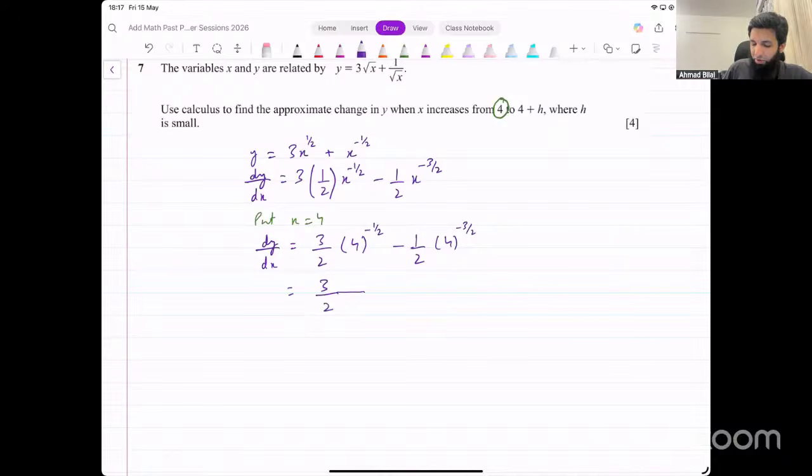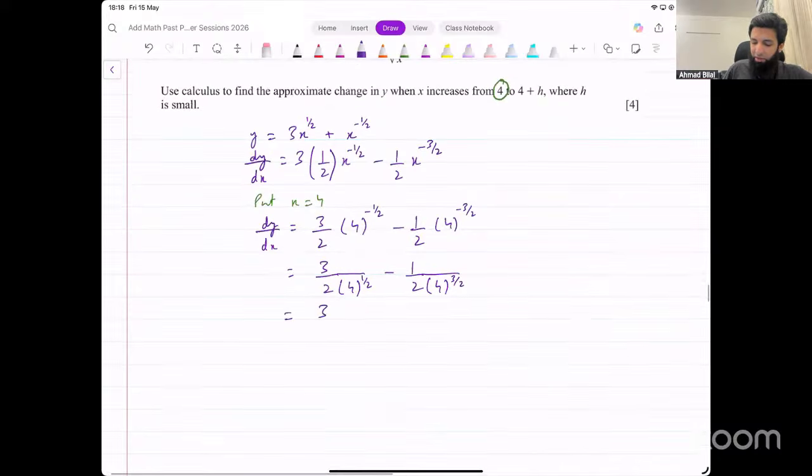So let's take 4 to the denominator. So we have 4 raised to power 1 over 2, and then minus 1 over 2 into 4 raised to power 3 over 2 in the denominator as well. How do we simplify this now? 4 raised to power 1 over 2, square root of 4 is 2. So that becomes 3 over 2 times 2 minus 1 over 2. What about this? 4 raised to power 3 over 2. We can think of it like this. 4 raised to power 1 over 2, whole power 3. What will that give us? 2 raised to power 3, which is just 8. So in the denominator, we've got 8.